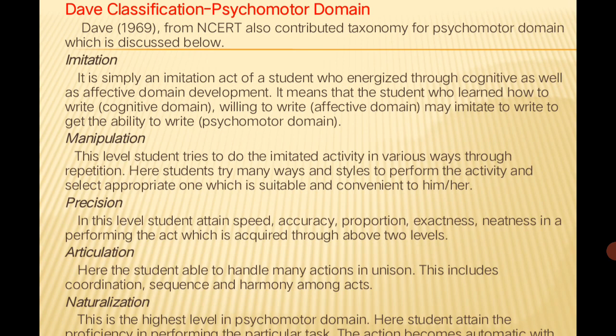Allow the students. See, here a simple example is given. Imitation means students who learnt how to write alphabets and problems, that is the cognitive domain. Willing to write, they must be able to write themselves because they have to show interest and appreciation, that relates to the affective domain. And they may imitate to write to get the ability to write. They are trying to write by imitation, copying how the teacher has written, that is the psychomotor domain. So this is the higher order of objectives.